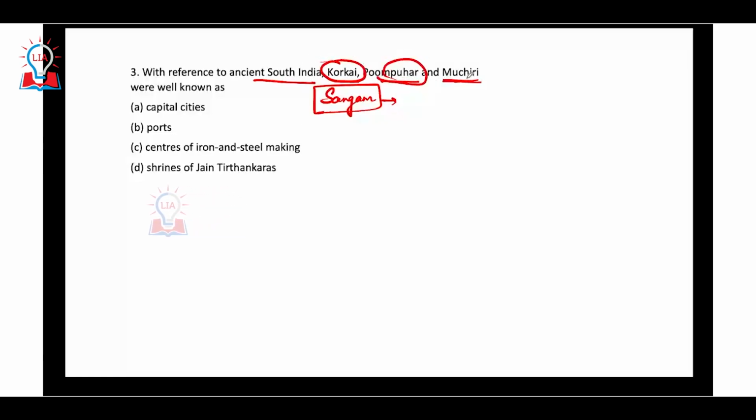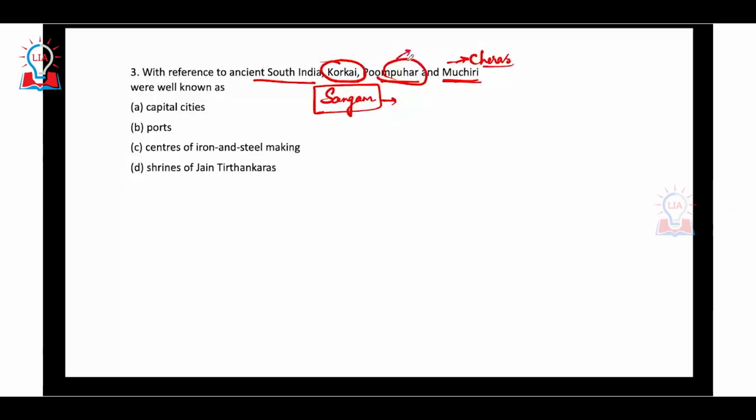Pompuhar, and also Musri. Tondi and Musri were the twin cities which were very well known for pepper, and this flourished in the kingdom of the Cheras. This is all mentioned in the NCERT and also Poonam Dalal Dahiya. I would consider this to be a sitter type of question.